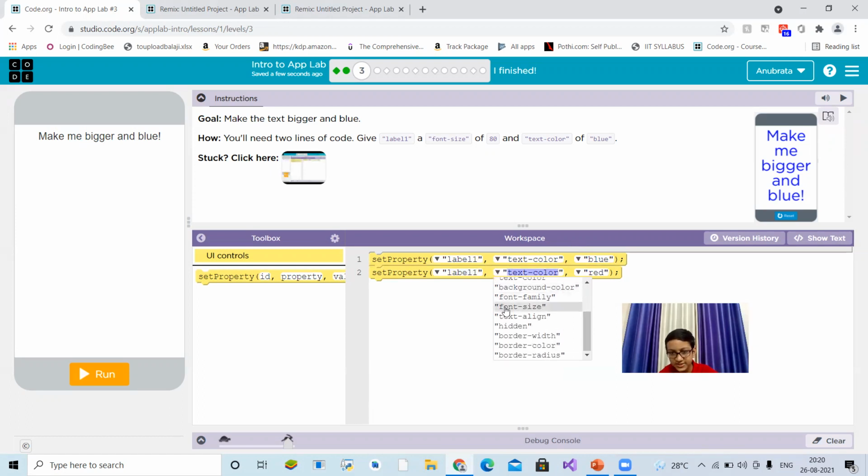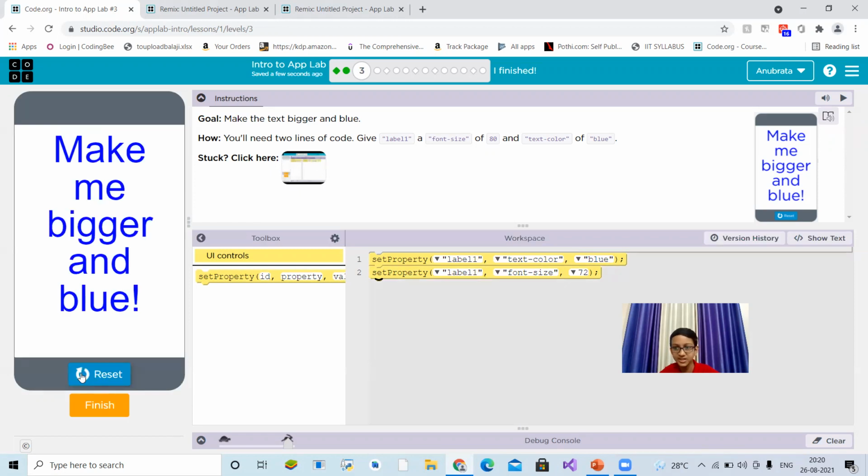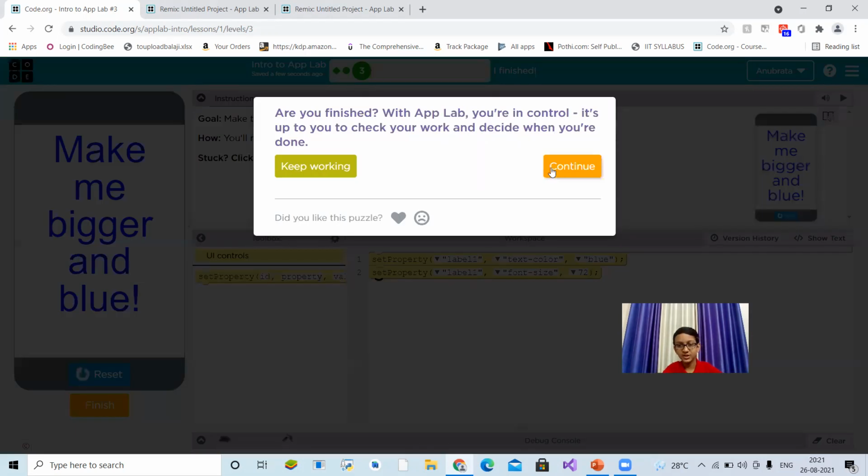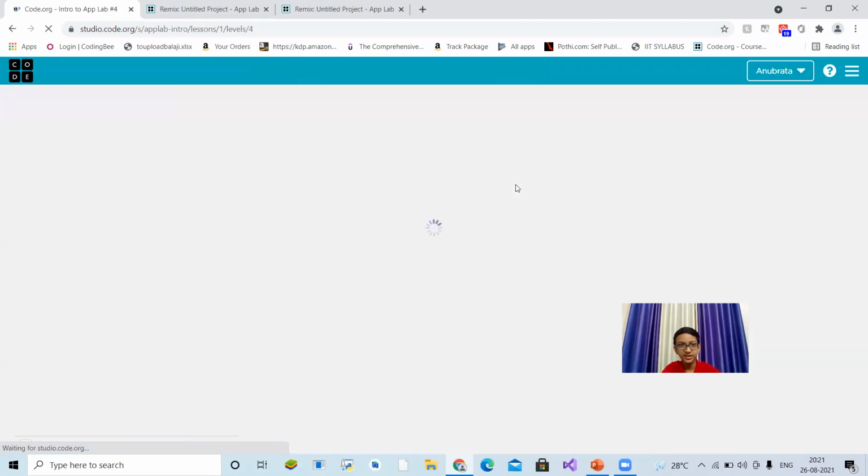Let me see, font size to, let's say 72. Here 72 is given. So now let's click on run. Have you seen the magic? See on the right and compare it with the result on the left. Is it the same? Yeah, it's the same because we coded right. Okay, so now let's continue our activity.